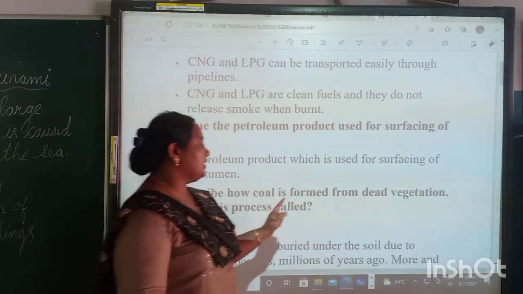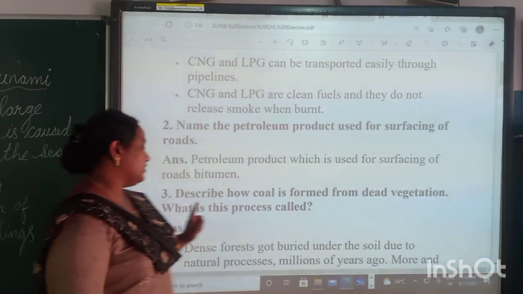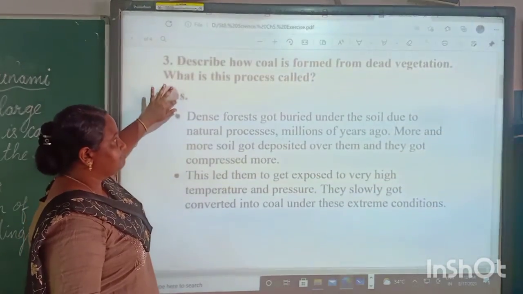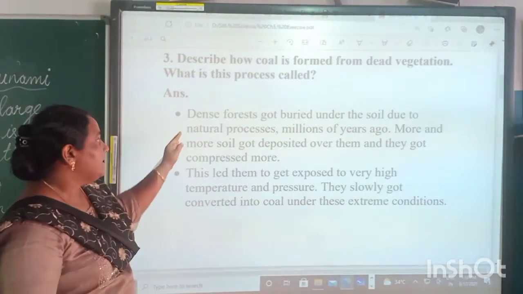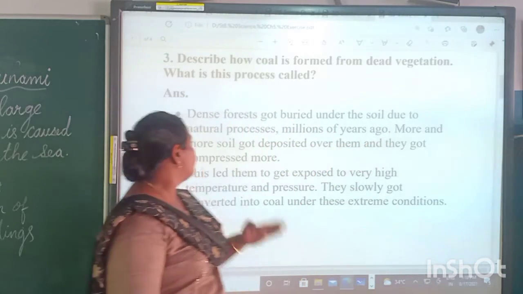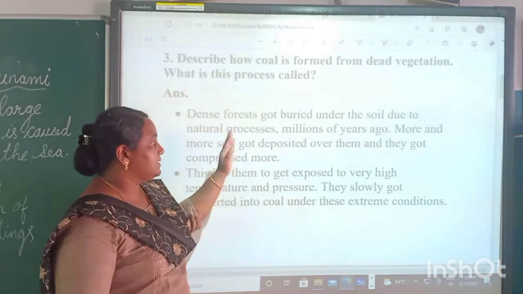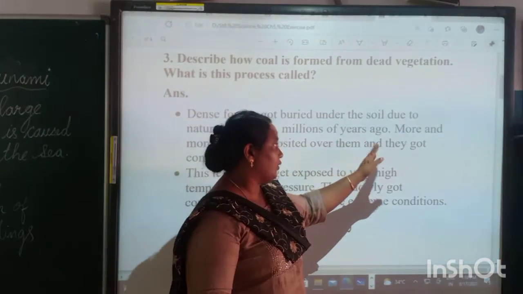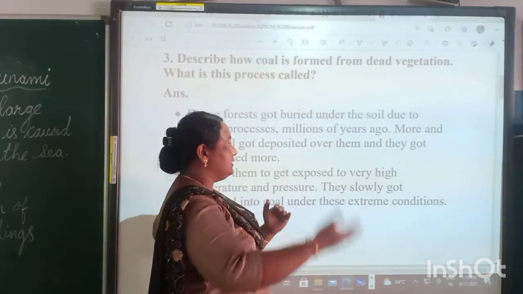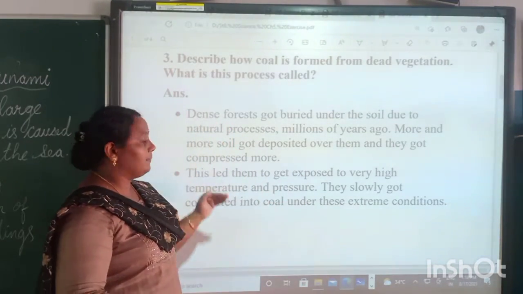Describe how coal is formed from dead vegetation. What is this process called? How is it formed? Dense forests got buried under the soil due to natural processes millions of years ago. More and more soil got deposited over them and they got compressed more.